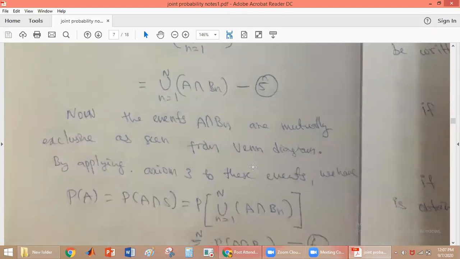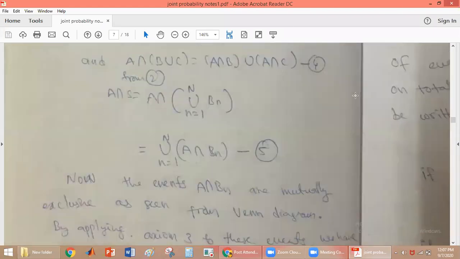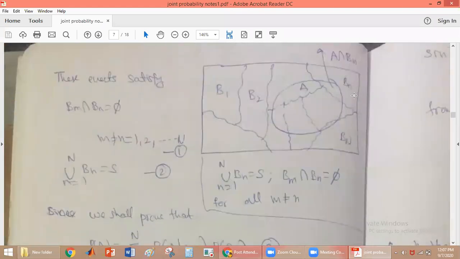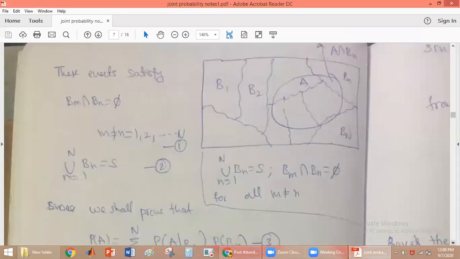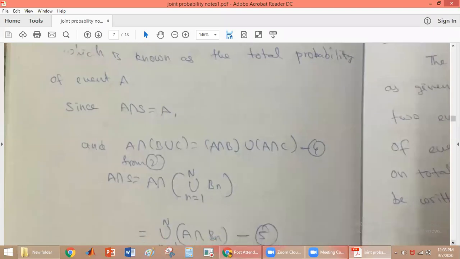Now A intersection Bn, just now we have discussed that A intersection Bn are mutually exclusive. Yes or no? This is A intersection B3, and this one is A intersection Bn. All these are mutually exclusive. A intersection Bn is mutually exclusive. So we know that. Now we use axiom number 3.